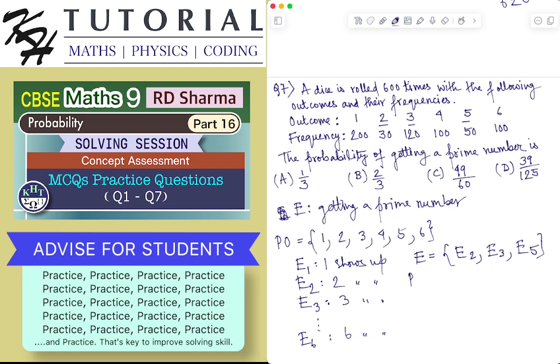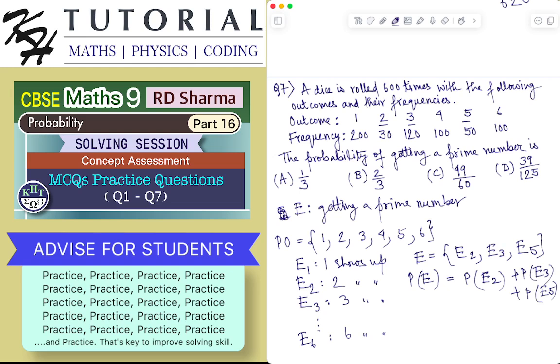Therefore, the probability of a compound event is always equal to the sum of the probabilities of the elementary events in its collection. So this will be probability of E2 plus probability of E3 plus probability of E5.